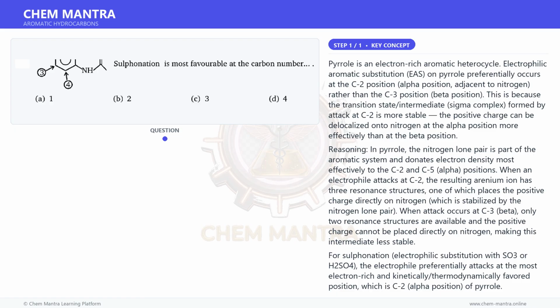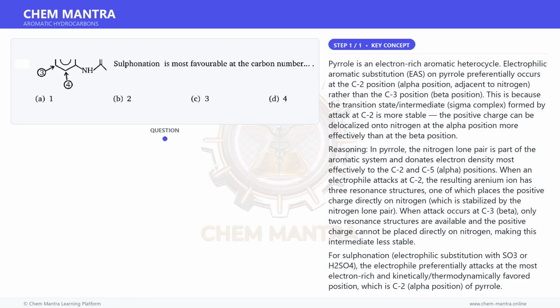Reasoning: in pyrrole, the nitrogen lone pair is part of the aromatic system and donates electron density most effectively to the C2 and C5, alpha, positions. When an electrophile attacks at C2, the resulting arenium ion has 3 resonance structures, one of which places the positive charge directly on nitrogen, which is stabilized by the nitrogen lone pair.